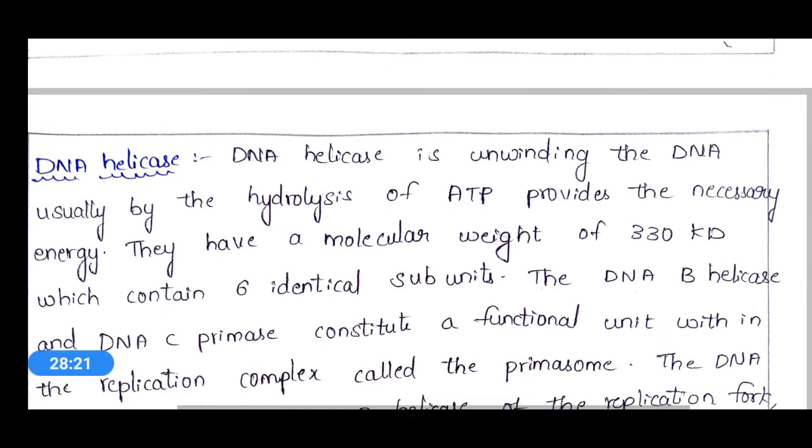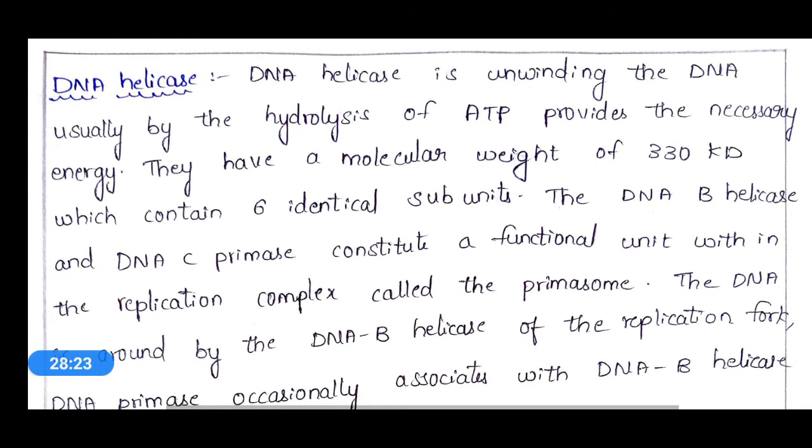Now let's move on to the other enzymes. The next one is DNA helicase. So basically this DNA helicase enzyme is helpful in the unwinding of DNA. That means after synthesis of DNA single strand, what will happen?